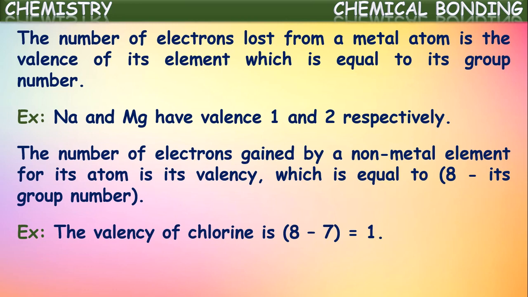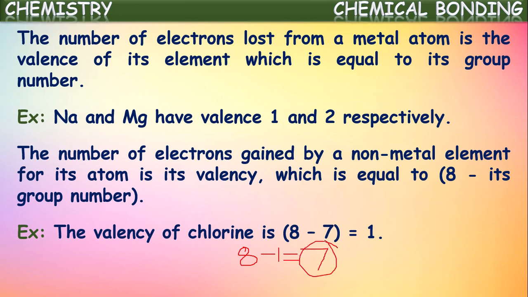Valency of chlorine is 1, and from the number of electrons gained by a non-metal atom we can find the group number also, that we can get by 8 minus the number of electrons gained. Here for chlorine, 8 minus the number of electrons gained, which is 1, so 8 minus 1 gives its group number.